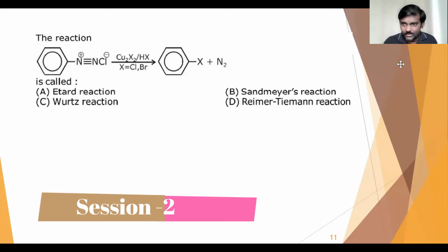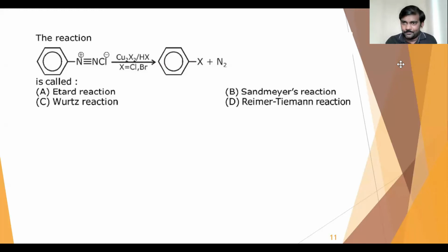So, yesterday we stopped with this question. We'll continue for the next 10 questions today. This is session number 2 in our revision part. Let us continue with the next question. So, the next question here it comes. Hope this is giving some help for your preparation.